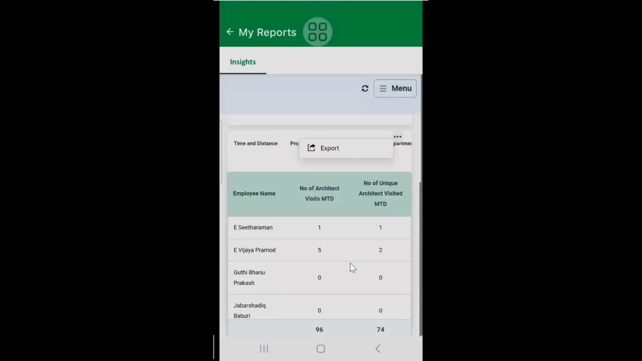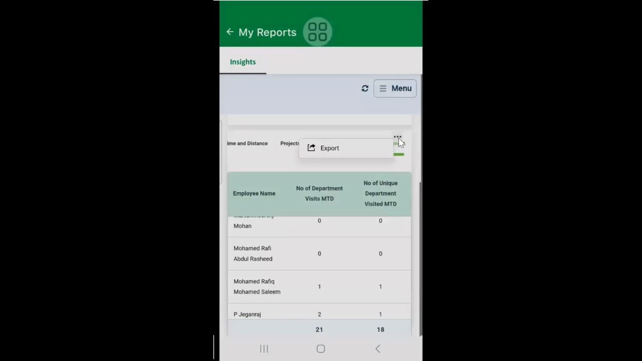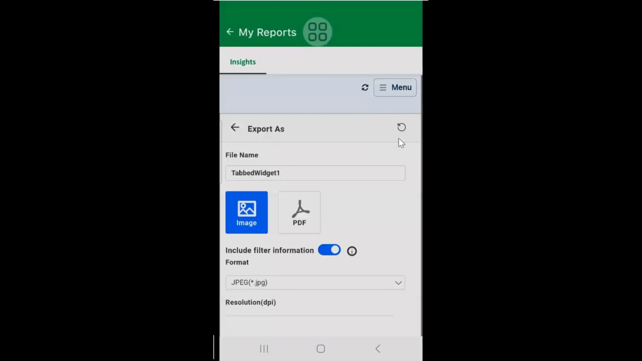In a similar way, you can also click on department. If you want to export this report, there is a three-dot menu which you can click. You can export into Excel and see it as per your convenience. Okay.